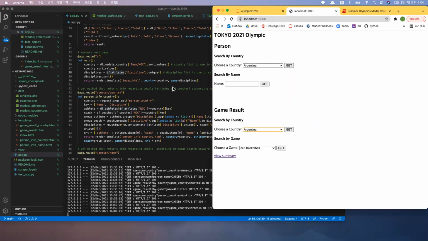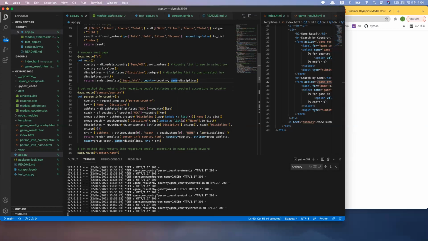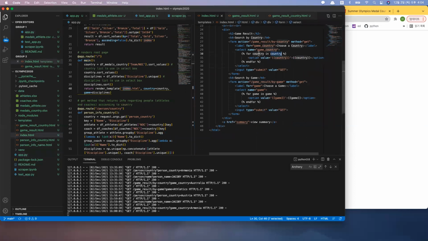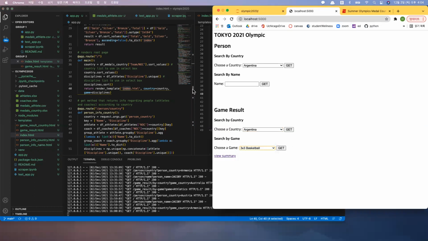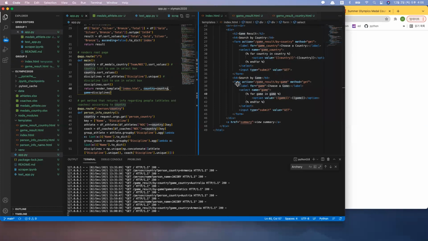Yes, and then I pass it to the template in this .html. So if you can see this, I am iterating through a country to generate select box options, and I'm iterating through games to generate all game types. That's the major feature of main.